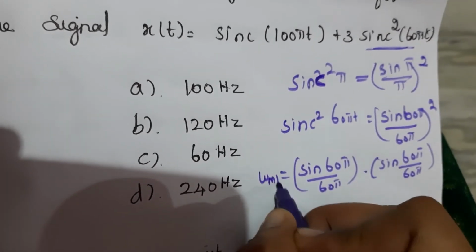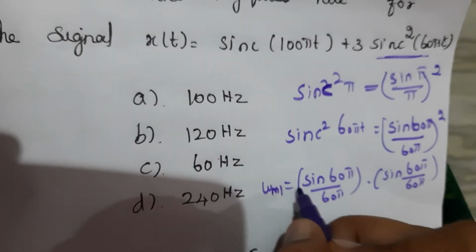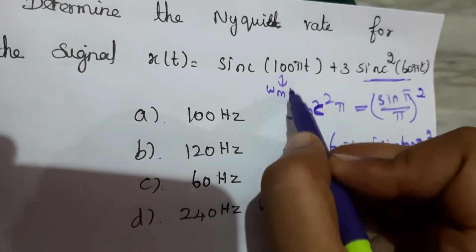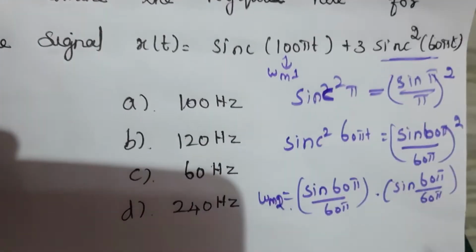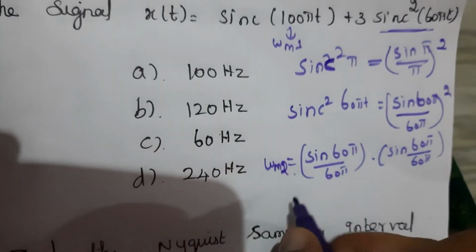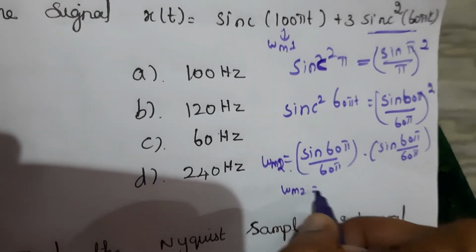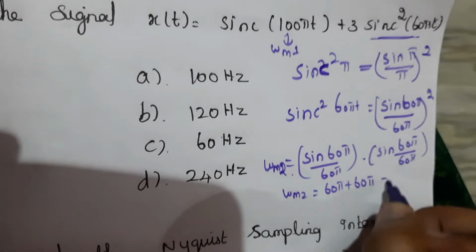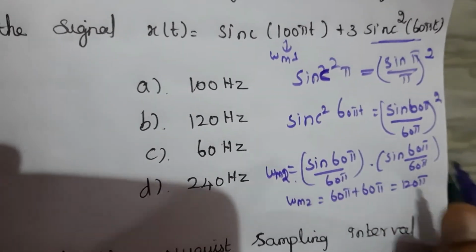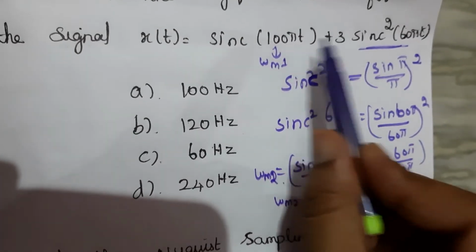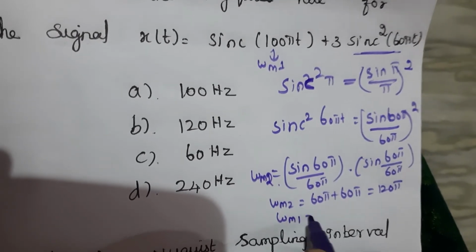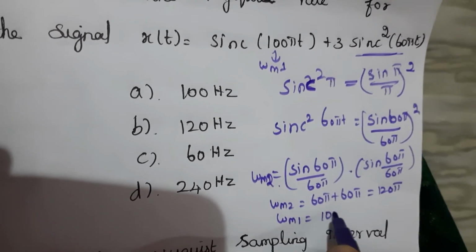Consider this as omega m1, the first signal, and this as the second signal. The second signal value here is 60 pi plus 60 pi, so we will get 120 pi. Now this is an added signal, and omega m1 is equal to 100 pi.